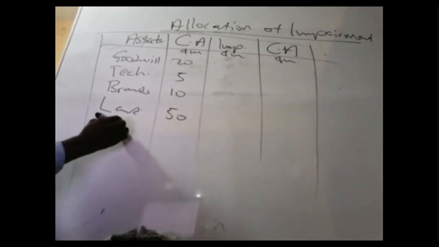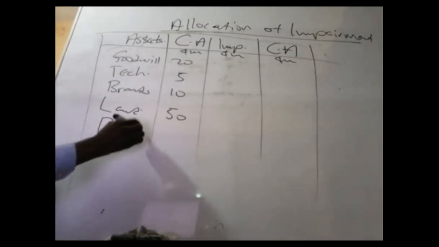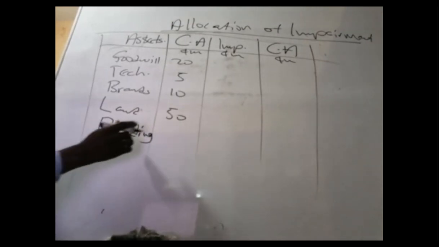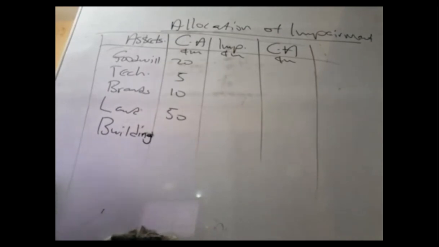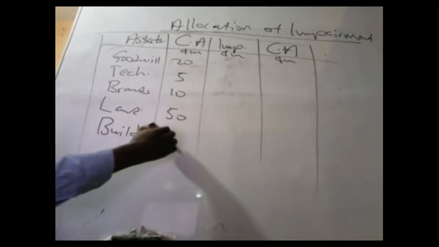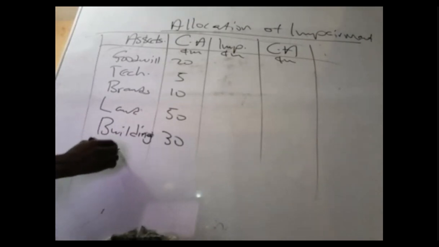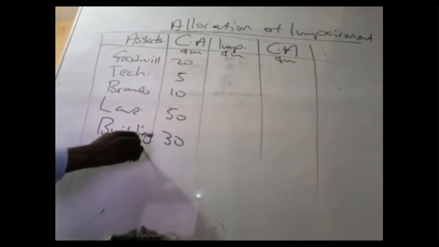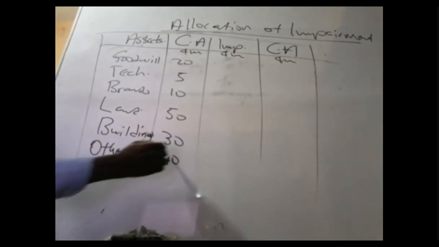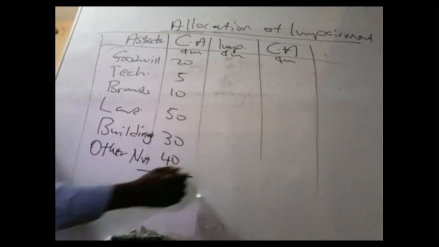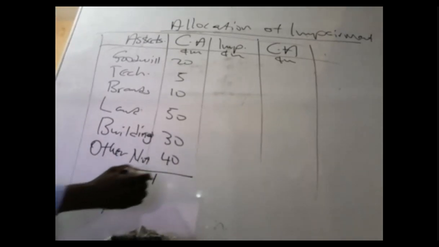Building, in which the land stands, happens to be 30. Other net assets also happen to be 40. So the total gives us a carrying amount of 155.